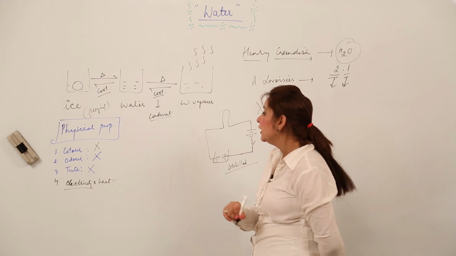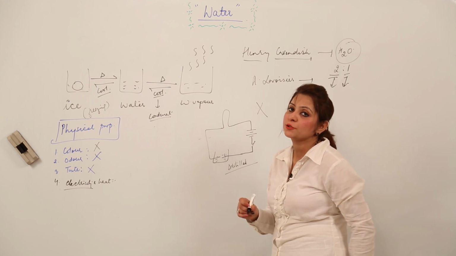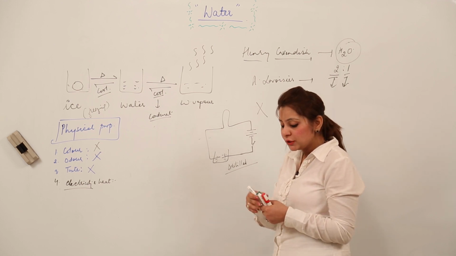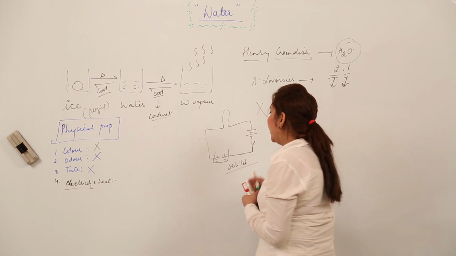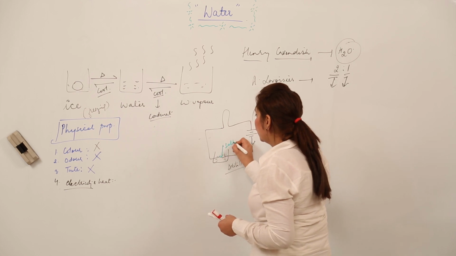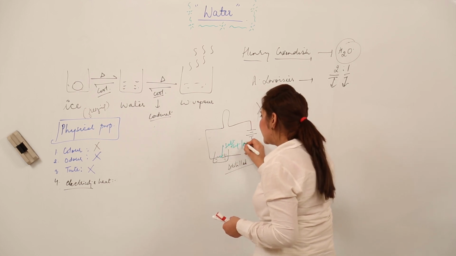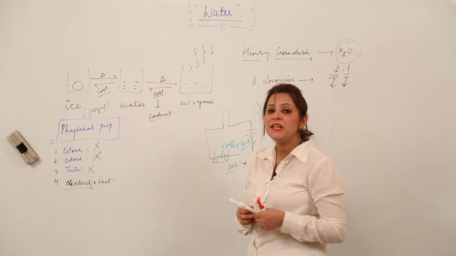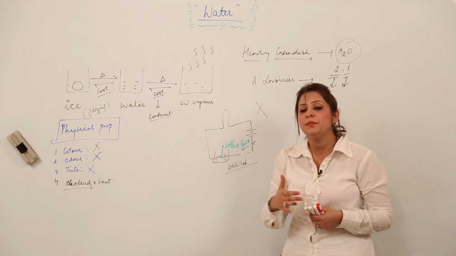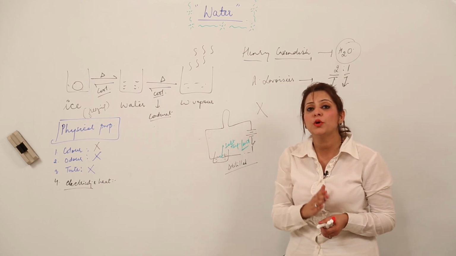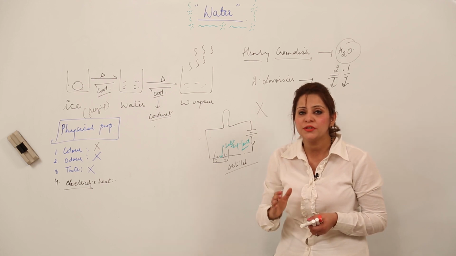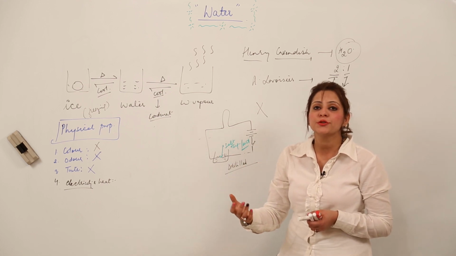The reason being that distilled water is a poor conductor of electricity. But if in case you want to make it conductive, you have to add a little amount of salt or sugar or acid, anything to it. So that means the impurities, if present in water, make it a good conductor, otherwise distilled water is a poor conductor of electricity obviously and a poor conductor of heat.